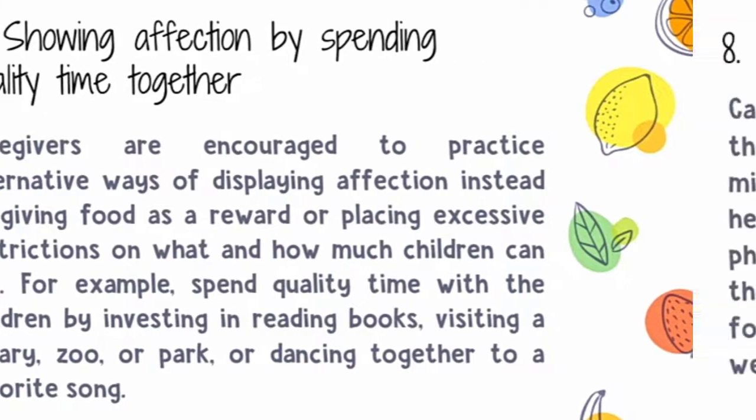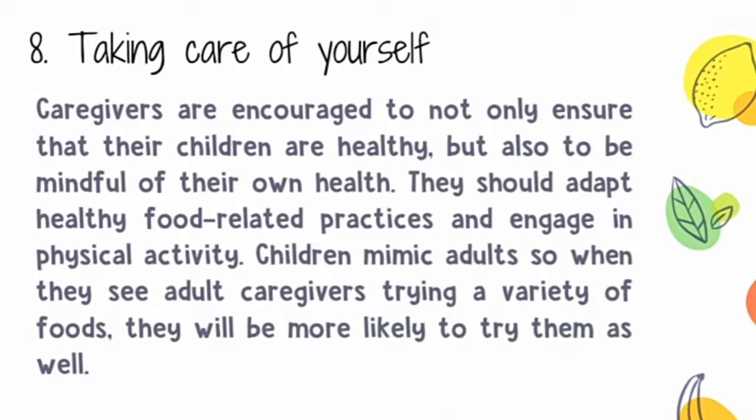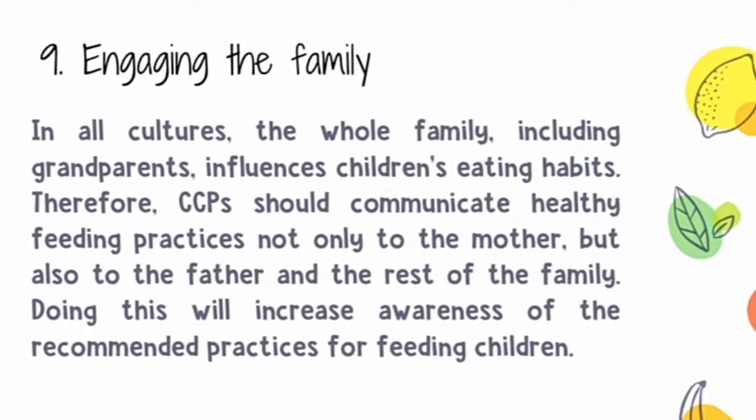Number eight is taking care of yourself. Caregivers are encouraged to not only ensure that their children are healthy, but also to be mindful of their own health. They should adopt healthy food related practices and engage in physical activity. Children mimic adults, so when they see adult caregivers trying a variety of food, they will be more likely to try them as well. And for the last one, number nine, engaging the family.